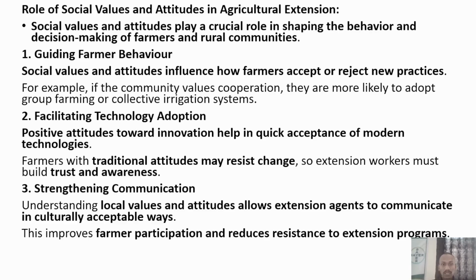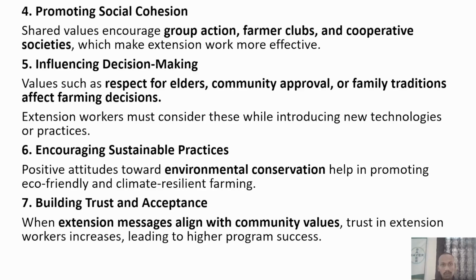Then strengthening communication. Understanding local values and attitudes will help the extension agent to communicate in a culturally acceptable way. Whatever is accepted to the farmer or the local people, we will understand that through local values and attitudes, and we can help in improving farmer participation. Then we can also promote social cohesion, which means that we can encourage social groups, group action, farmer clubs, and cooperative societies, so that we can collectively inform many people simultaneously, right?